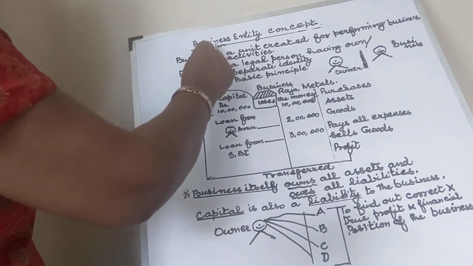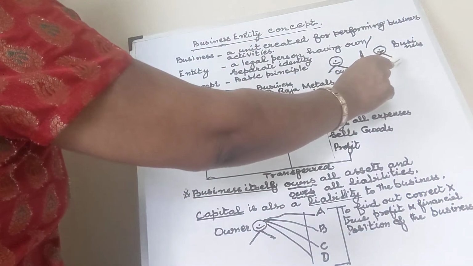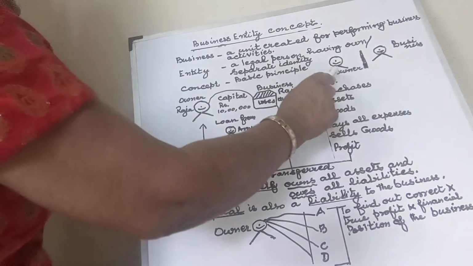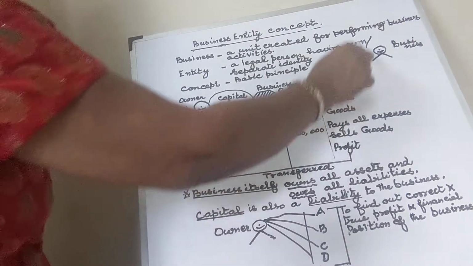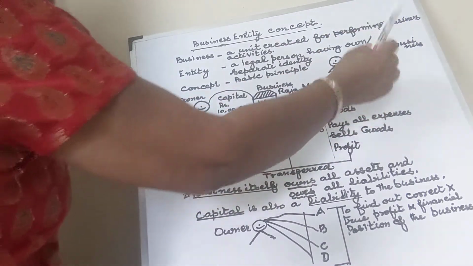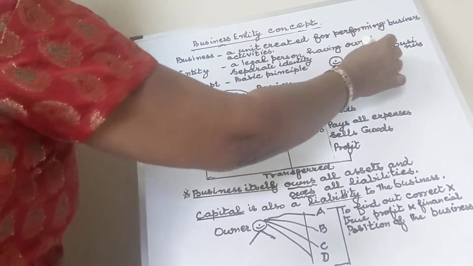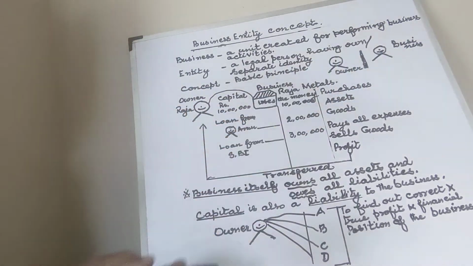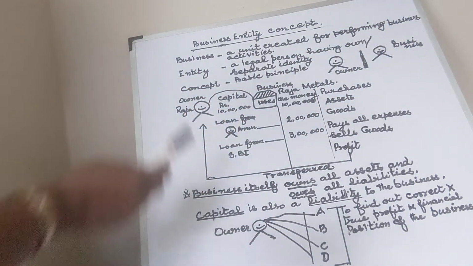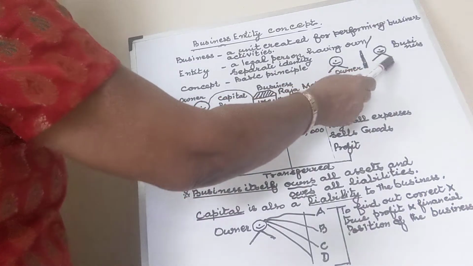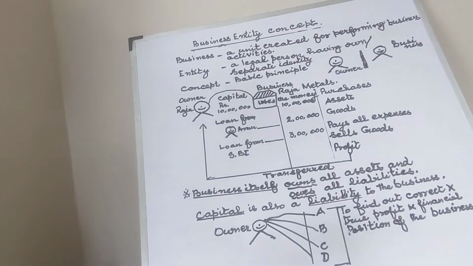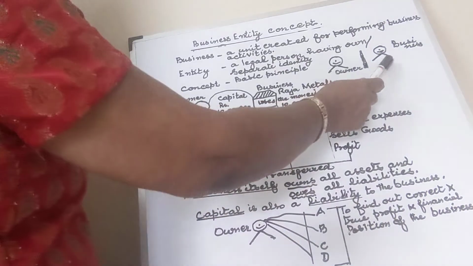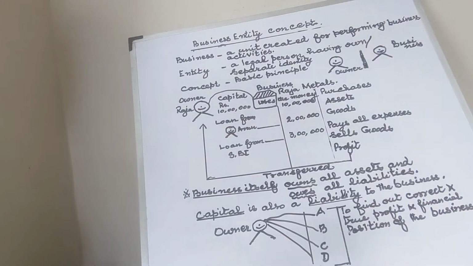But the concept says that you treat the business as a separate person and the owner as a separate person. So there is a wall between both of them. They are not one. Okay, we have to treat them separately. This concept says to assume the business as a separate person. In reality, it is not a separate person.